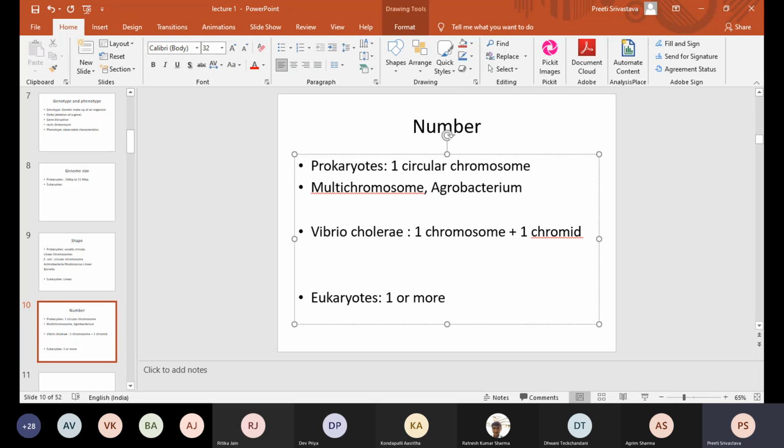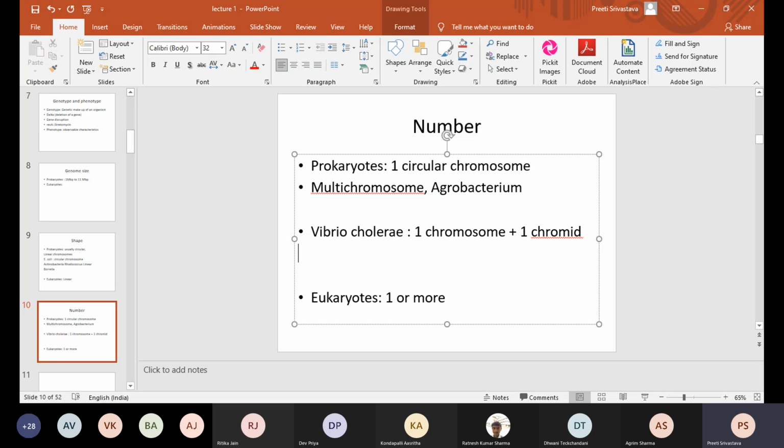Let's first understand the number of chromosomes and the difference between number and ploidy. When we talk about eukaryotes, yes, they contain one or more chromosomes, but prokaryotes usually contain one chromosome.